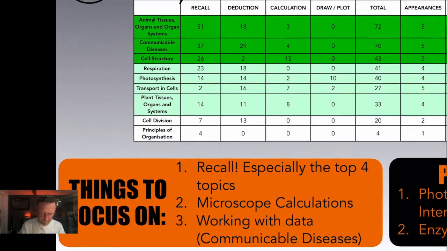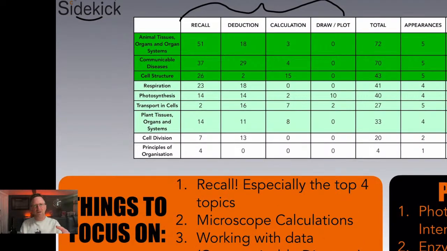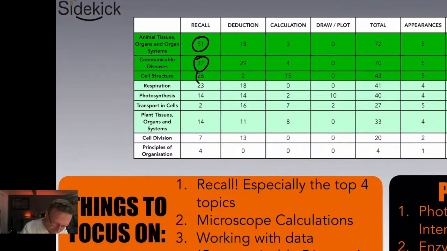So the first thing, okay, now this is paper 1, biology, foundation, trilogy. The first thing is recall, especially the top 4 topics. You can see here that actually 51, 37, 26, okay, and 23. So animals, tissues, organs, and organ systems, communicable diseases, there's a lot to remember there, and cell structure and respiration. There's lots and lots of recall questions going to be in your exam on those. So when you're revising using flashcards, so on and so forth, focus on those top 4 topics.